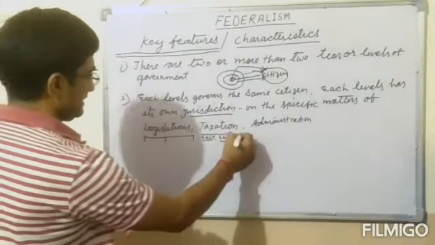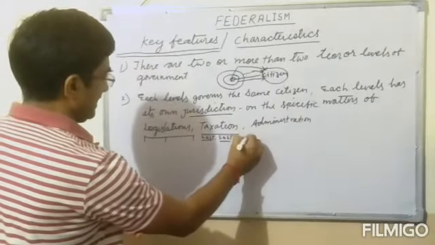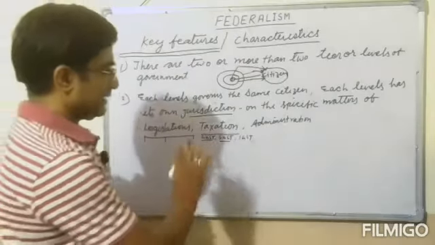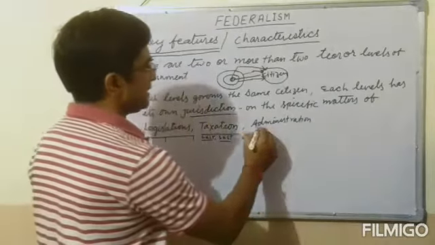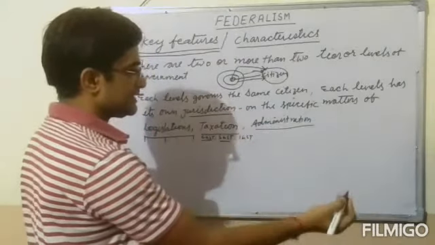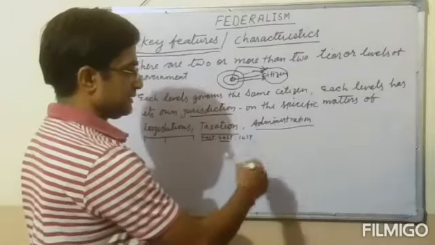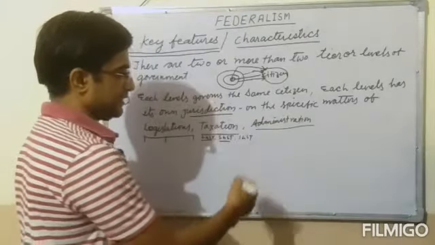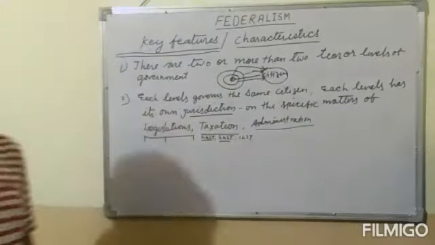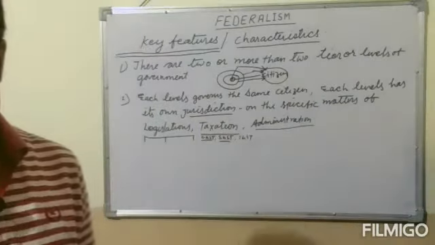In GST there is also the IGST. This helps to understand the term taxation. And administration: the central government system, the state government system, and the local government system each have their own administration. So this is very different. I think all of you are getting a good understanding.